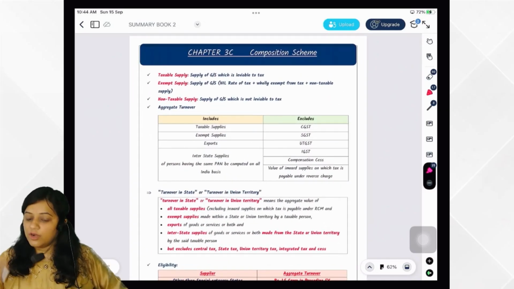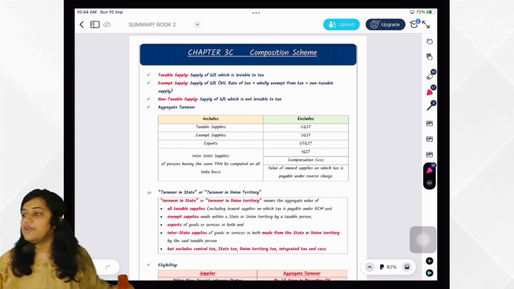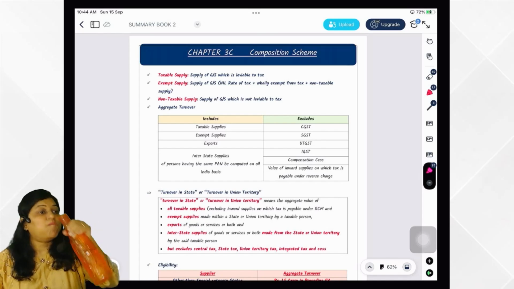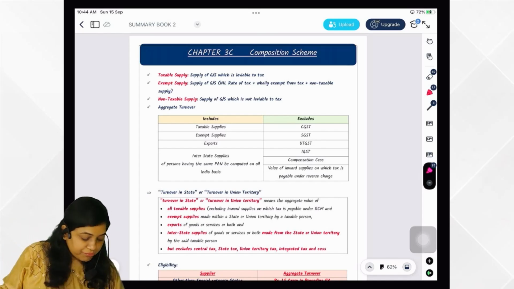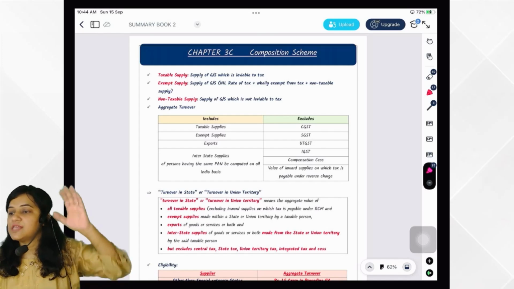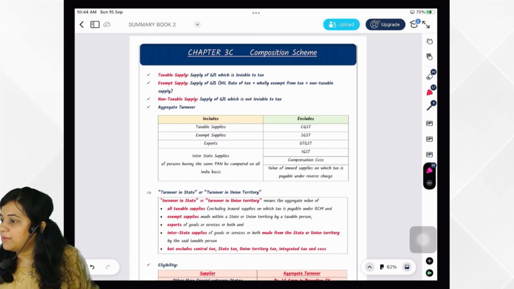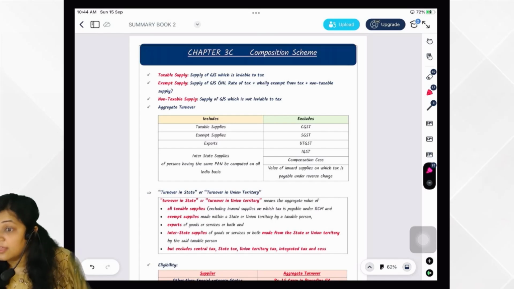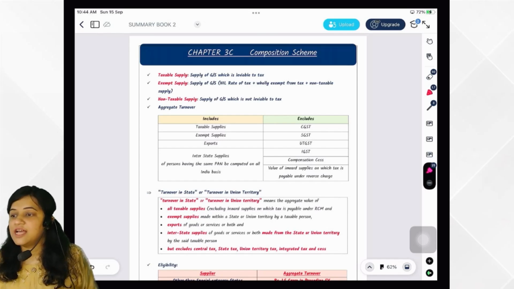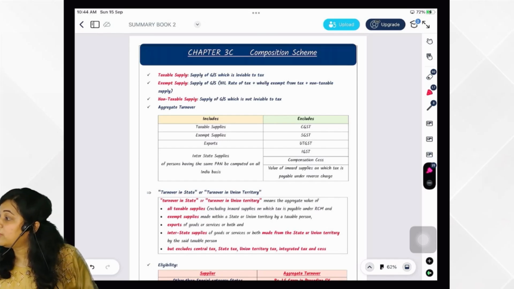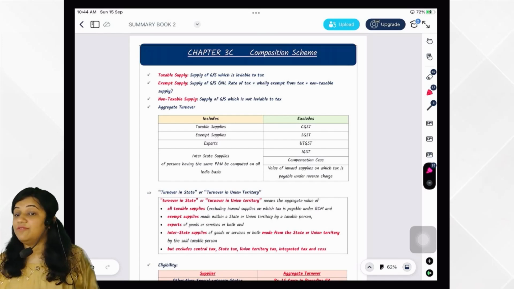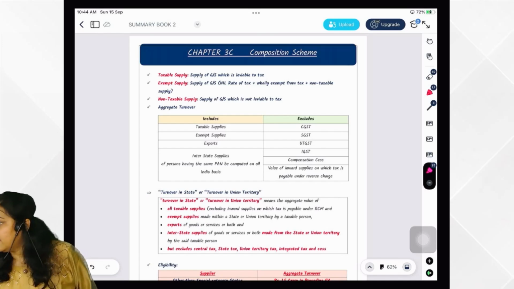Okay. So what all sections have we seen up till now? Revise quickly. Section 7, supply. Section 8, composite and mixed supply. Section 9, levy of CGST. These are the sections of CGST Act 2017. And then we have seen section 5 of IGST Act 2017, which is levy of IGST. Is it clear? Very good.